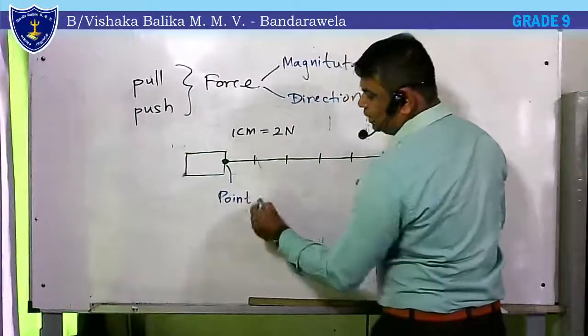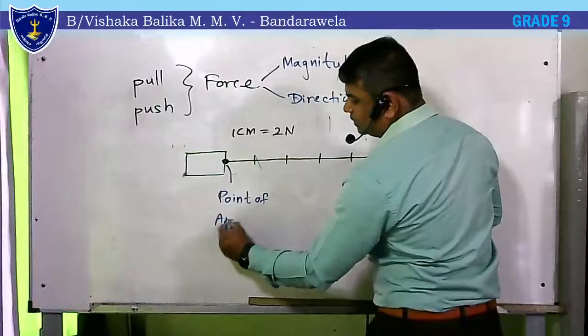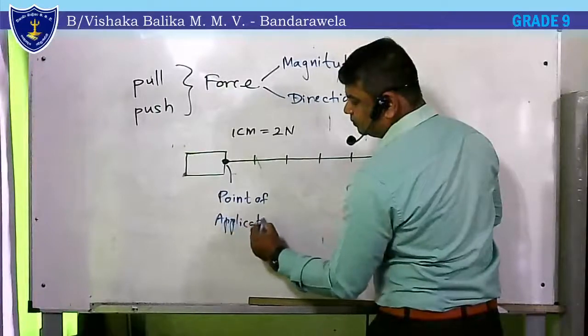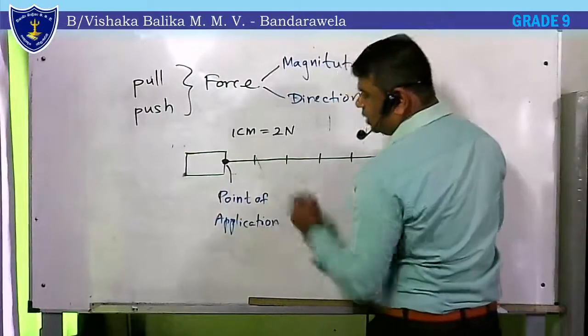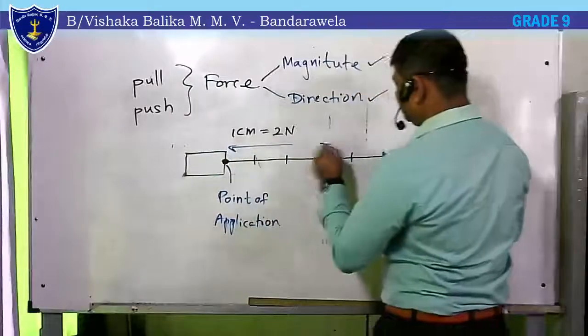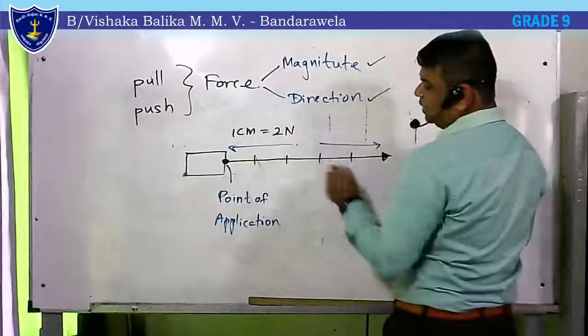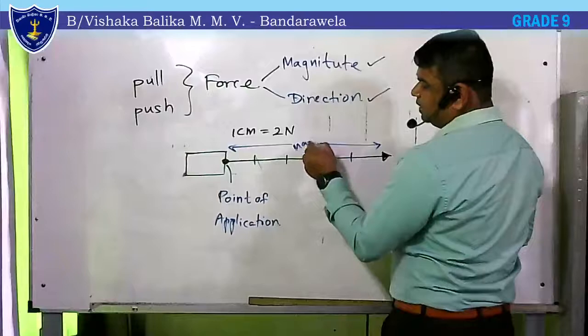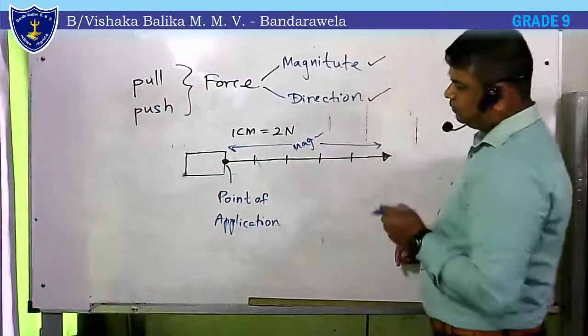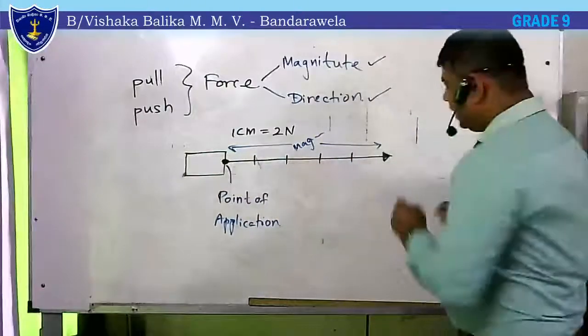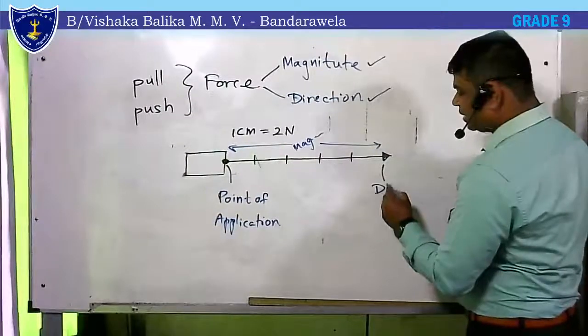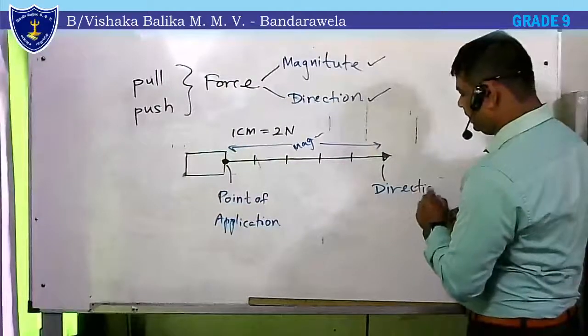I said that, point of application. And this length represents the magnitude, or the size, of the force, the length of the line. This arrow is the direction of the force. Arrowhead is the direction.